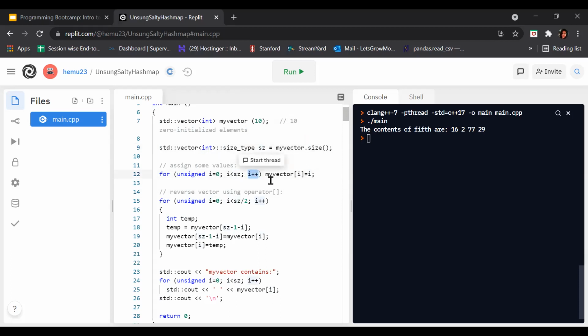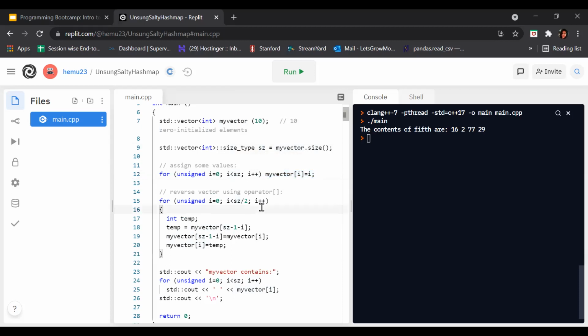After that, we have the update expression i plus plus, which means increment i by 1. Now the next thing is my vector. If the condition is found to be true, this code will execute: my vector at position i is equal to i, the value of i.